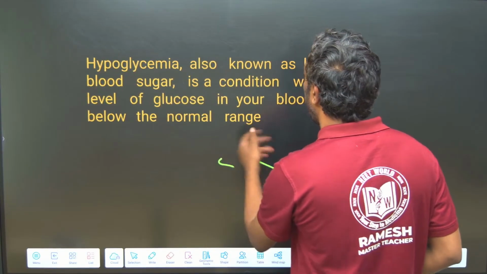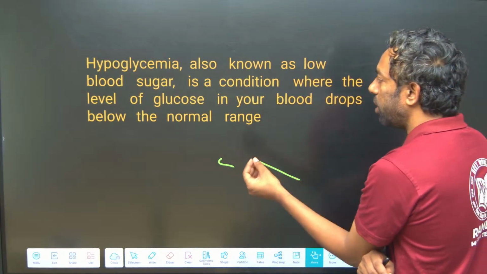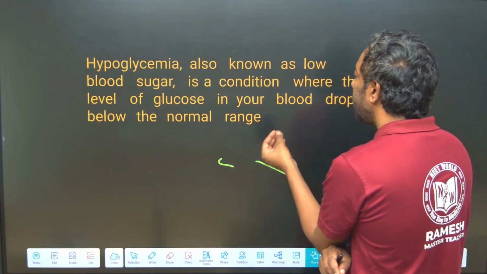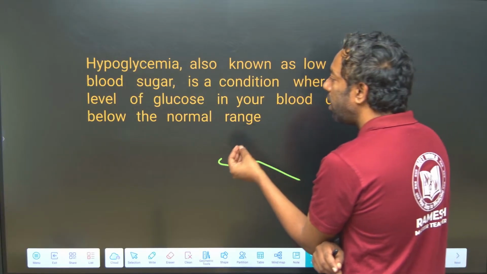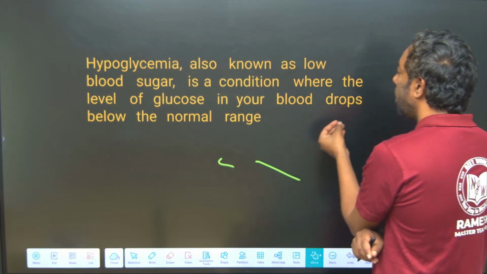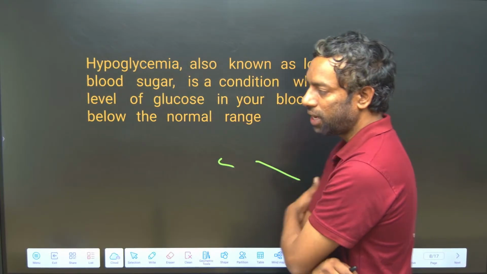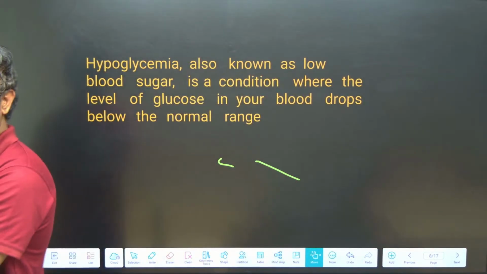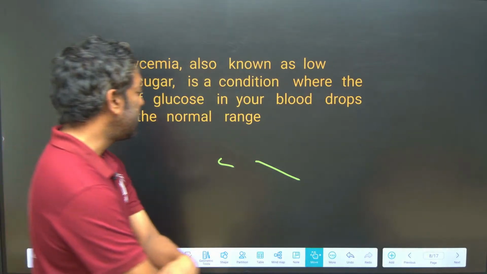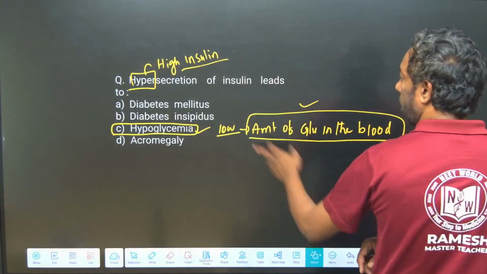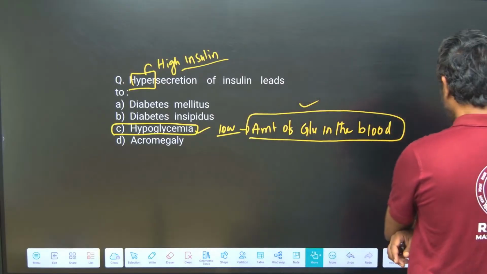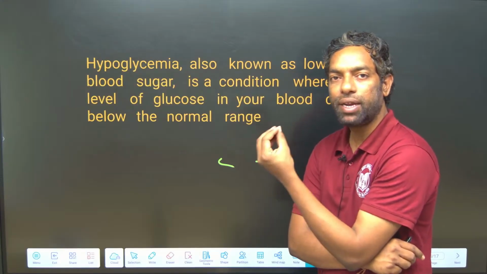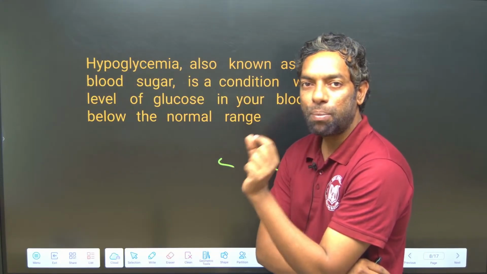Hypoglycemia, also known as low blood sugar, is a condition where the level of glucose in your blood drops below the normal range. Hypersecretion of insulin is going to cause hypoglycemia.